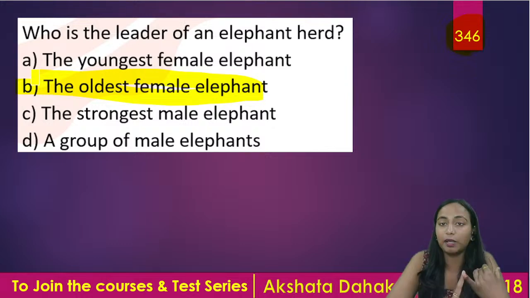And the oldest female is the leader of the herd. Males, after attaining the age of 14 to 15 years, they leave the herd. Okay. उसके बाद वो क्या करते हैं? They leave the herd, and the herd of elephants always contains the young ones and the female elephants. Okay, so this very carefully we must keep in mind.